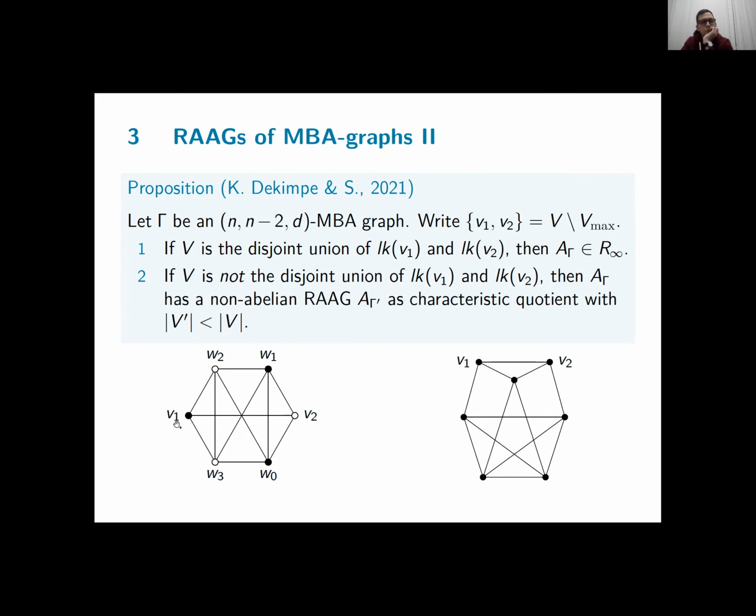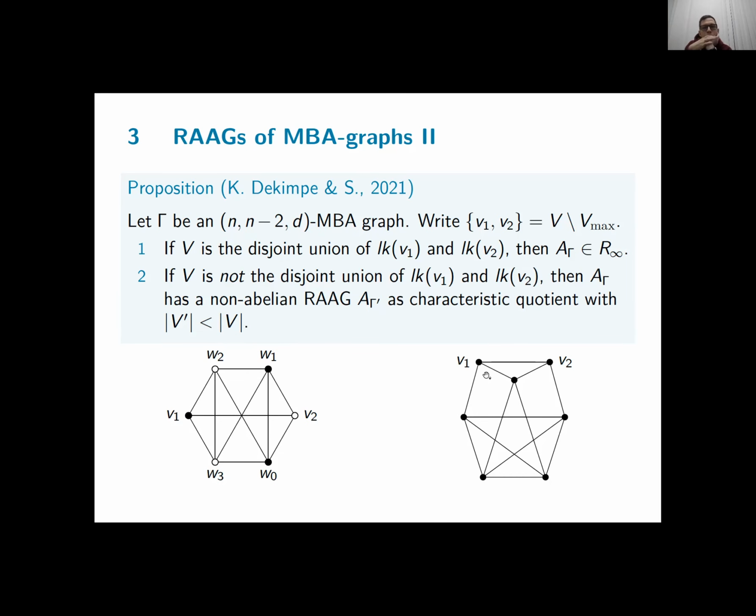Now, in this case, they're all there. So it's already a simplicial join. And this was what I was working towards, because it's a simplicial join of disconnected graphs. So for the white vertices, V2 is linked to neither W2 nor W3. So W1, W2, W3, and V2 form a disconnected graph, and the same for the black vertices. So it's a simplicial join of disconnected graphs. So by the previous results, it has the R-infinity property.